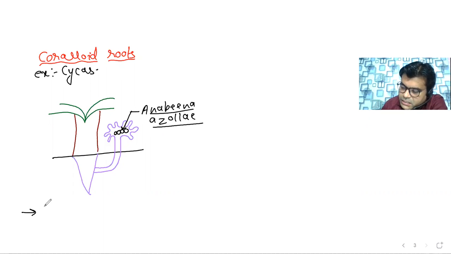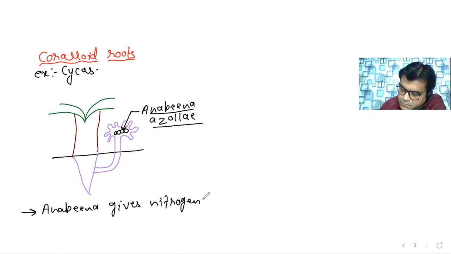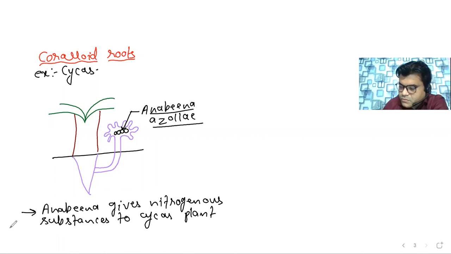So the cyanobacterium, that is Anabaena, gives nitrogenous substances to the cycas plant, whereas the plant will give shelter to Anabaena.